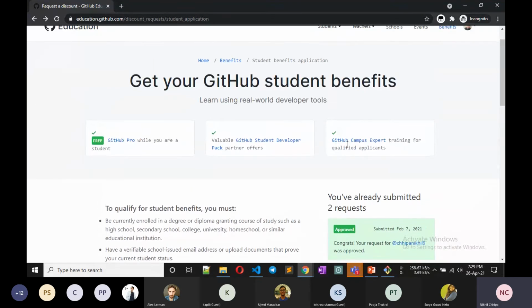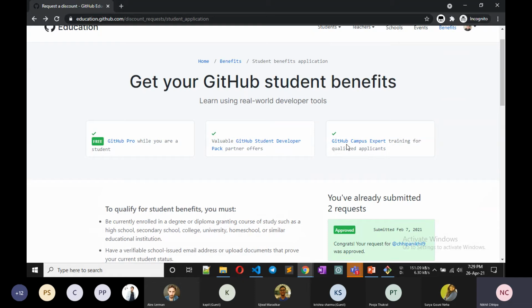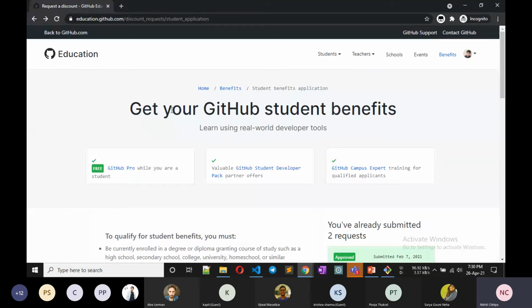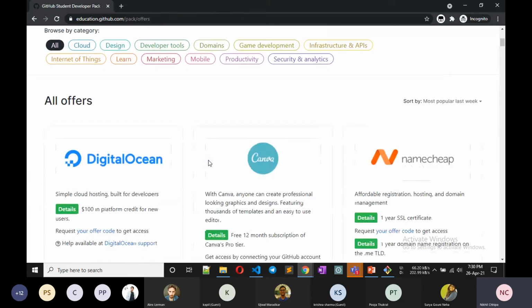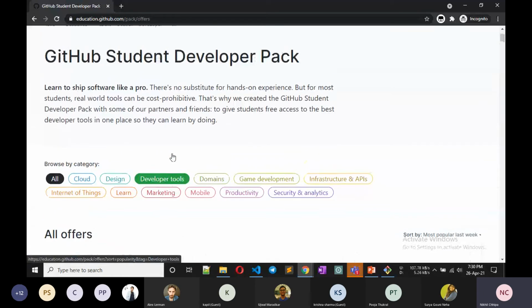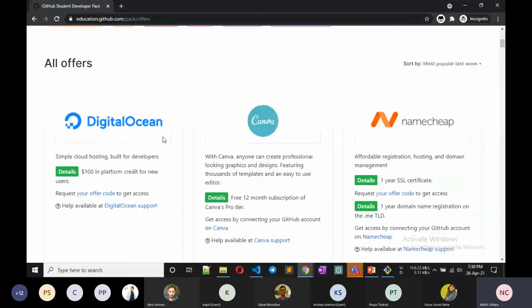You can apply with your personal email ID or the email ID given by your college, so it is easy. So what are the benefits of the GitHub Student Developer Pack? Okay, I'll tell you the benefits. The GitHub Student Developer Pack gives us $200k dollars in benefits, which is